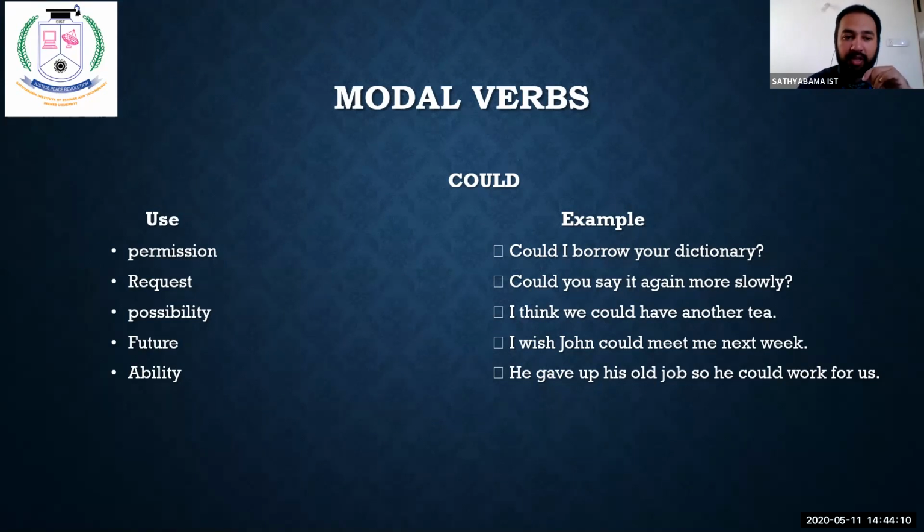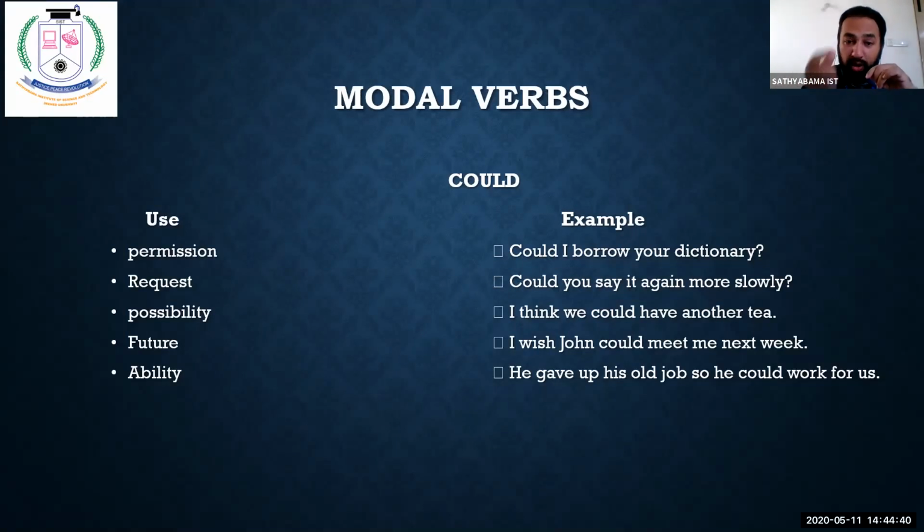Then see the last one, ability under could. He gave up his old job so he could work for us. So that is the ability of leaving a job and joining somewhere else. See there, he gave up his old job so he could work for us. That is ability. The word could is used over here as ability.